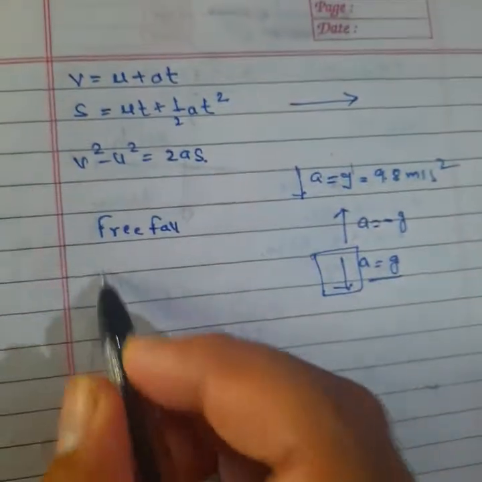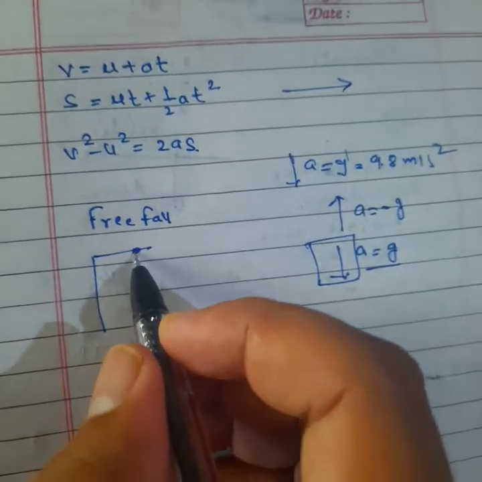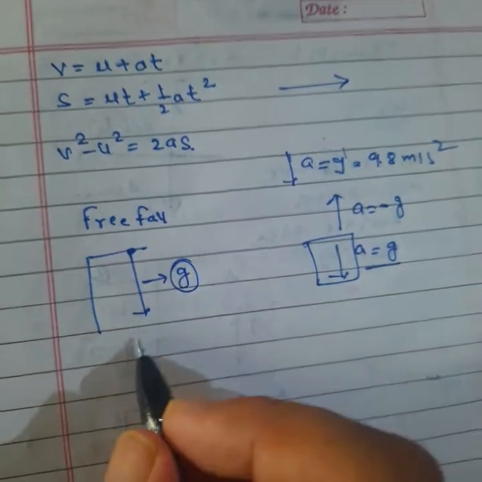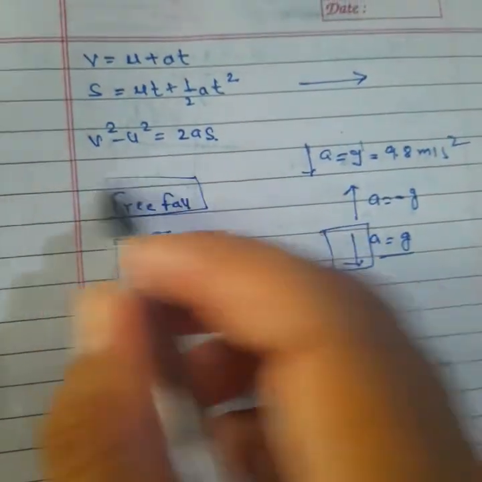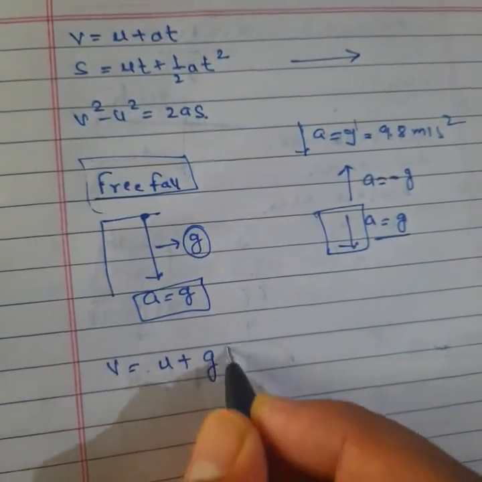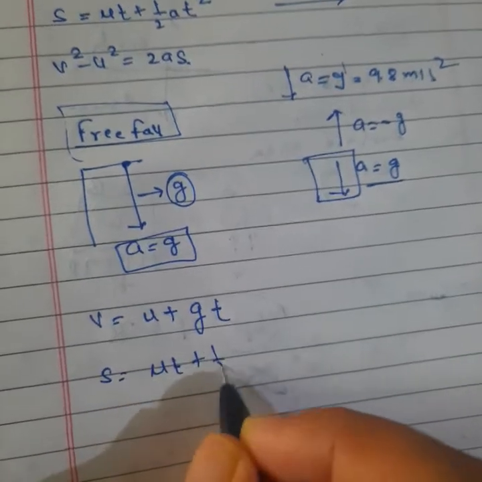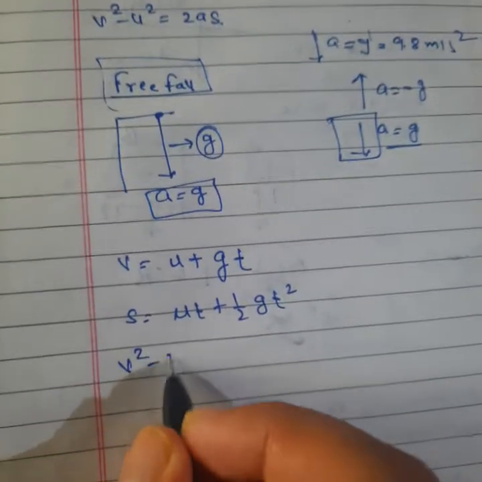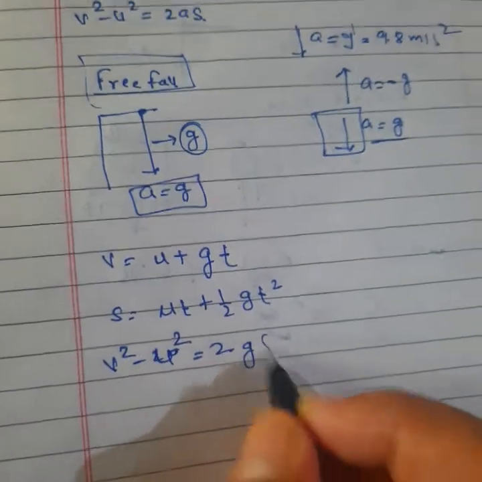Free fall means when you release anything, it moves towards the ground surface under the influence of gravity. So we can say a is replaced by g. Then in free fall, how will we write all these three equations? V is equal to u plus gt. Clear? S is equal to ut plus half gt square. Third is v square minus u square equal to 2gs.